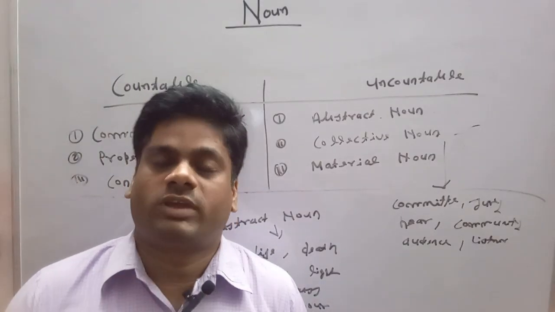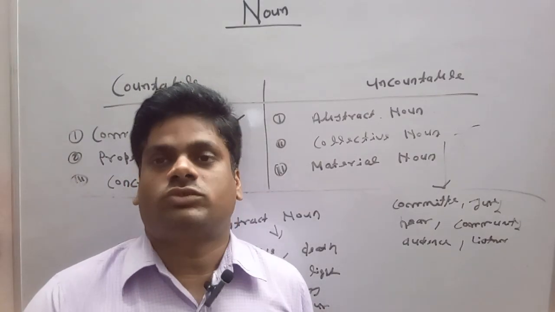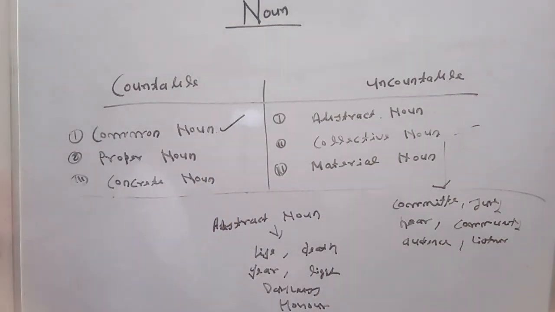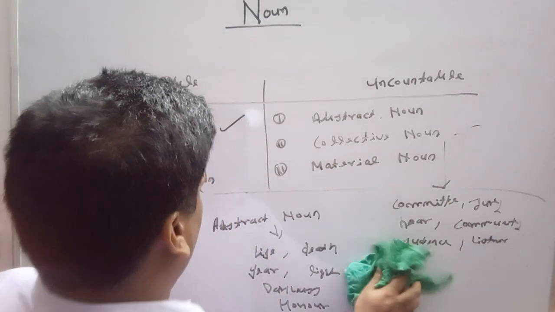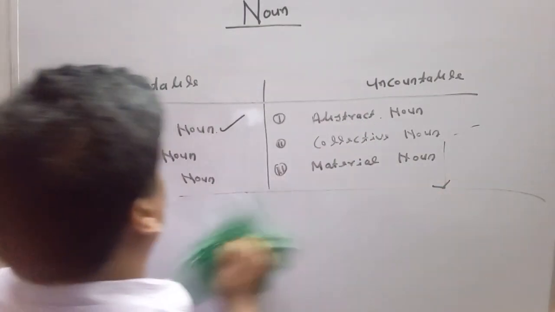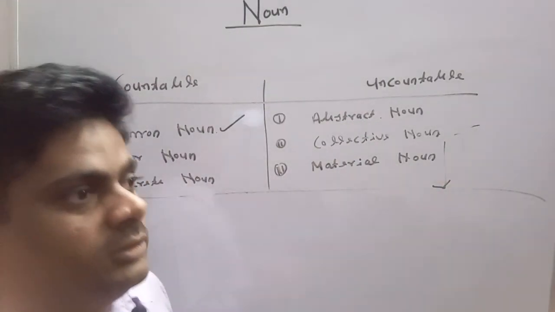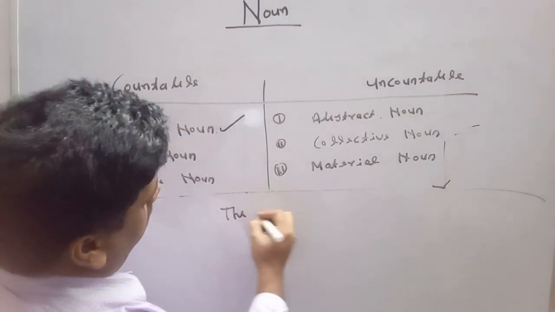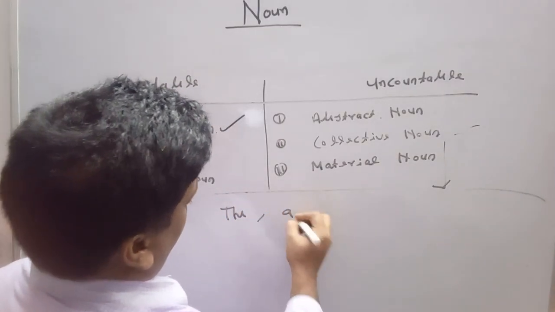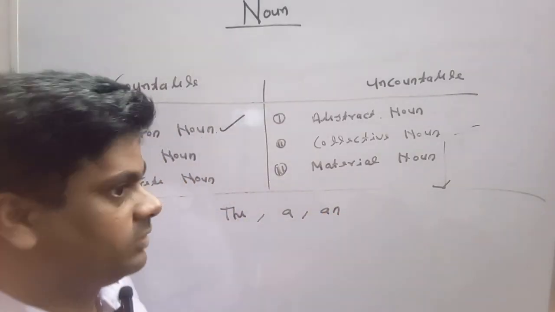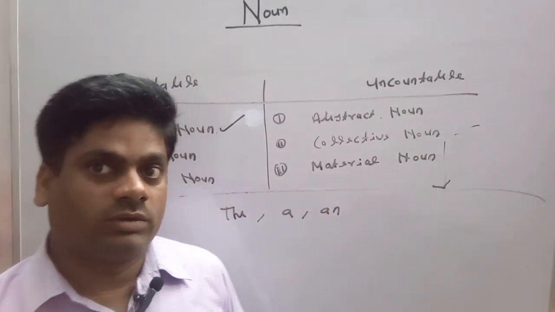Next, we are going to discuss the use of article with noun. Articles: the, a, an.